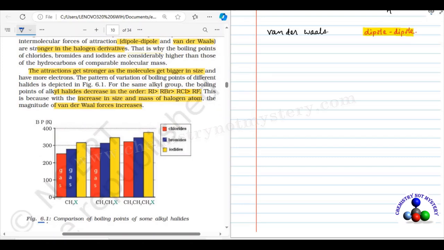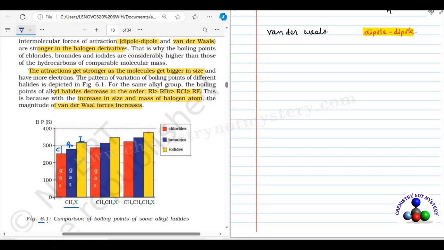There is a comparison of boiling points of some alkyl halides. The first one is given for methane halides. Red is for chloride, blue is for bromide and yellow is for iodides. So when you observe the figure, if the molecule is chloromethane or bromomethane, they will be gases.